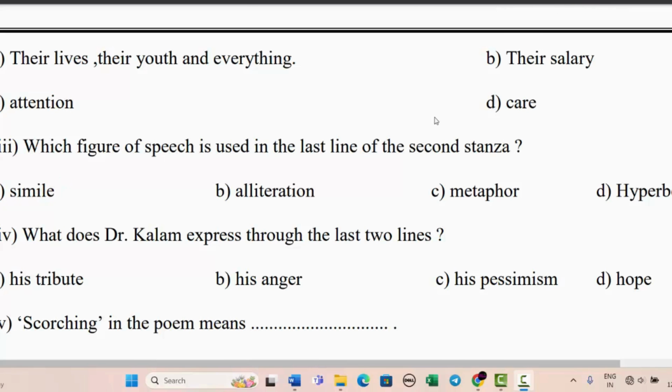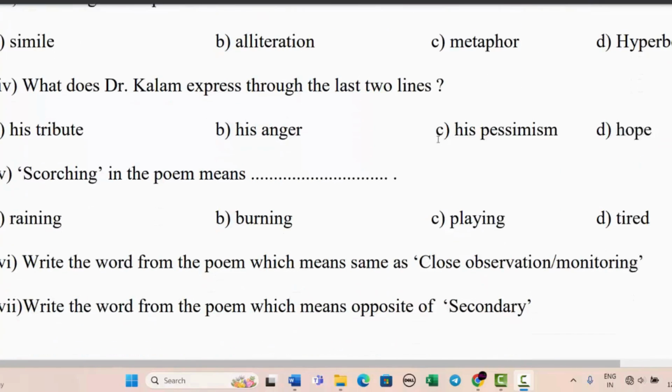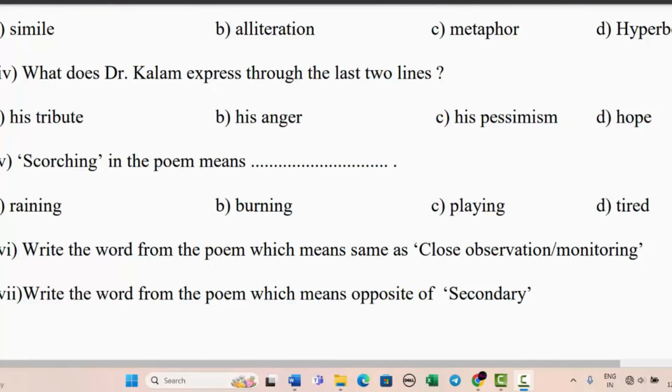Okay. So next is fourth. What does Dr. Kalam express through the last two lines? Is it his tribute, his anger, his pessimism, or hope? So in the last two lines, he is actually paying tribute. Fifth one: the scorching in the poem means. Now we already know scorching का मतलब क्या होता है. It means burning, बहुत तेज, scorching heat.